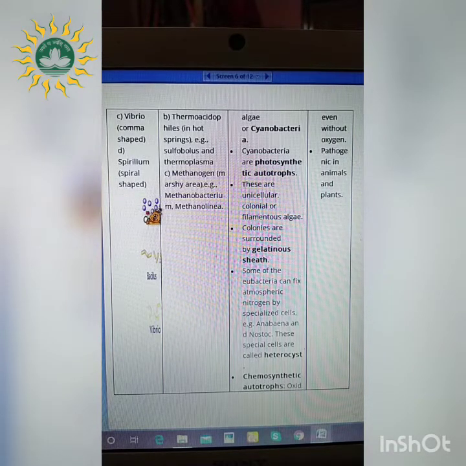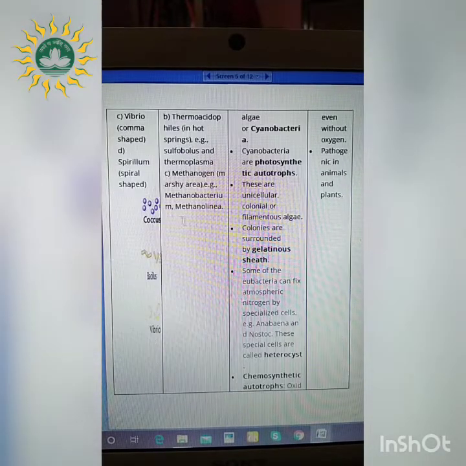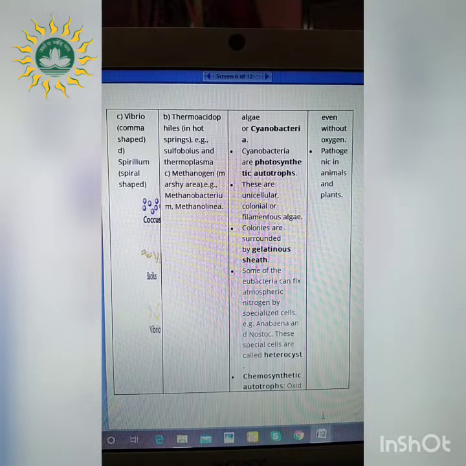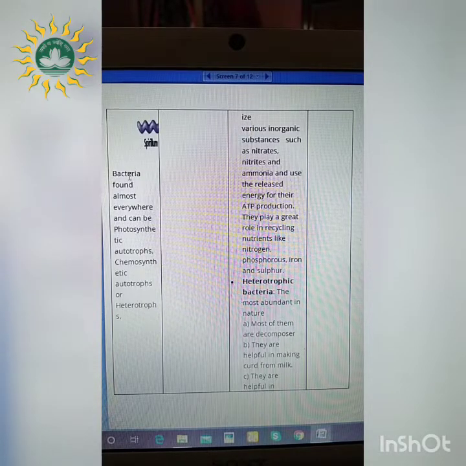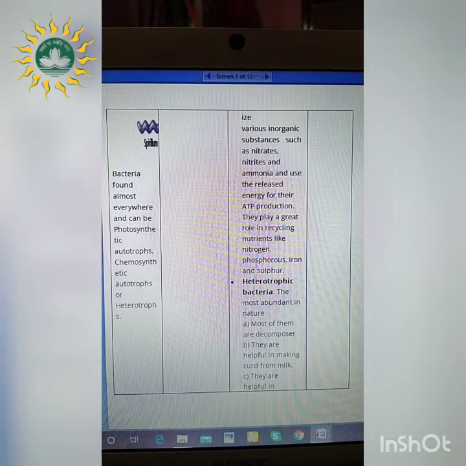So here you can see the coccus, which is spherical in shape, roundish or oval. Next one, Bacillus, which is rod shaped, and the Vibrio, which is comma shaped, and Spirillum, which is a spiral shape. Next point is, these bacteria are found almost everywhere and can be photosynthetic autotrophs, chemosynthetic autotrophs or heterotrophs.